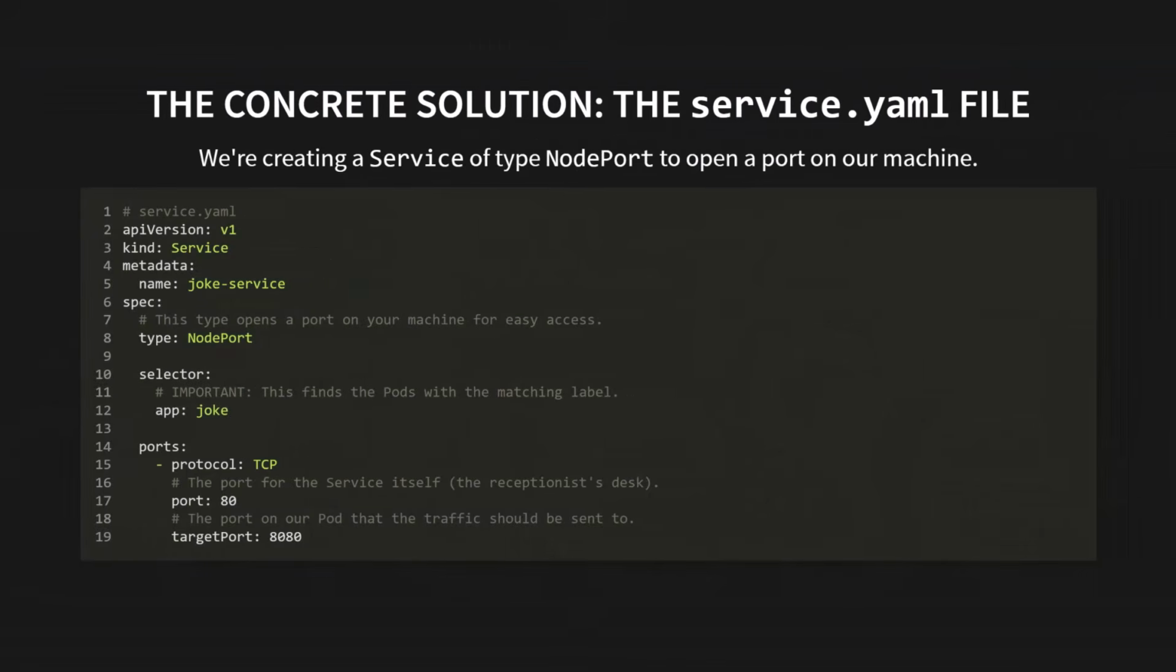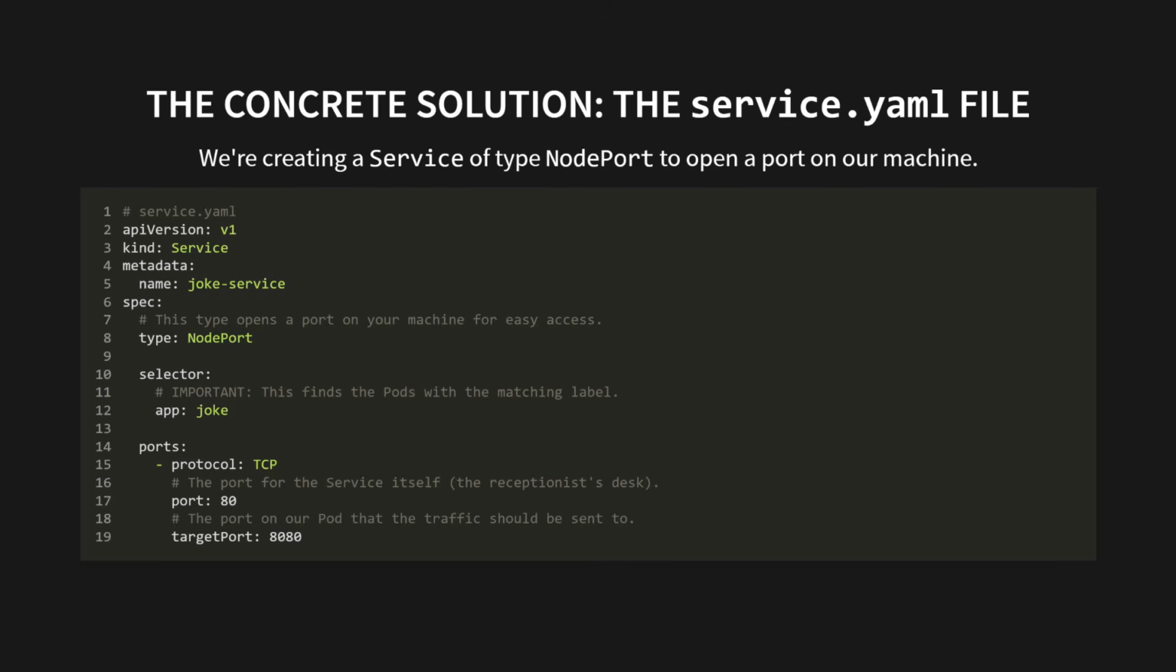Okay, let's look at the concrete solution, the service.yaml file. We're creating a service of type NodePort to open a port on our machine. Let's walk through it. First, API version is v1, and the kind is, of course, Service. We give it a name, joke-service. Now, in the spec, we set the type to NodePort. This is what opens a port on your machine for easy access.